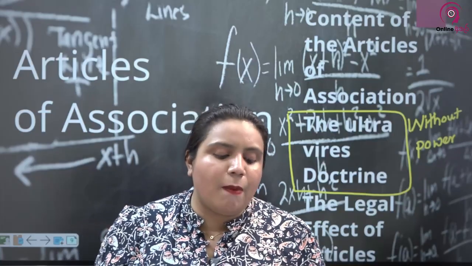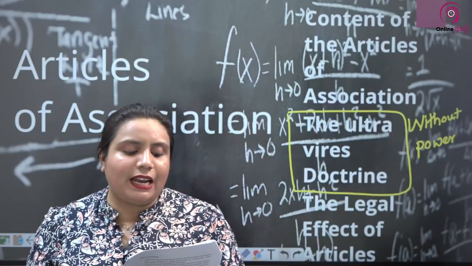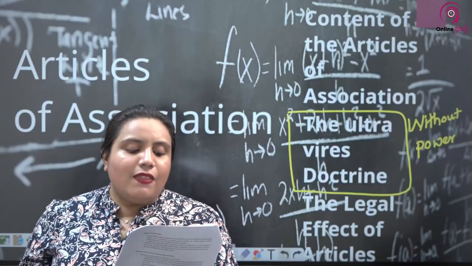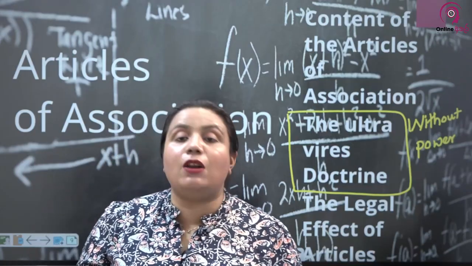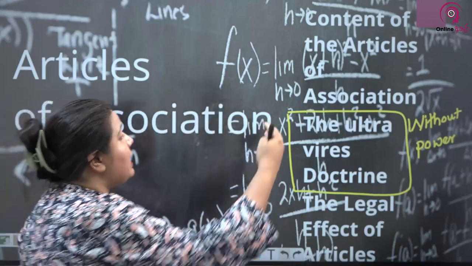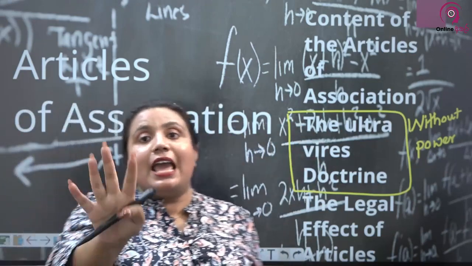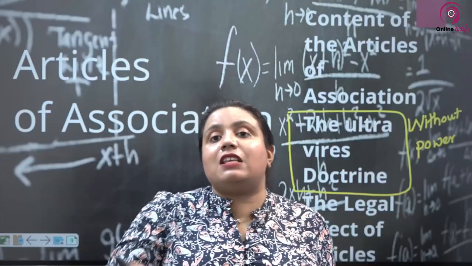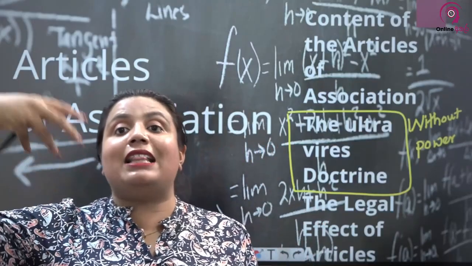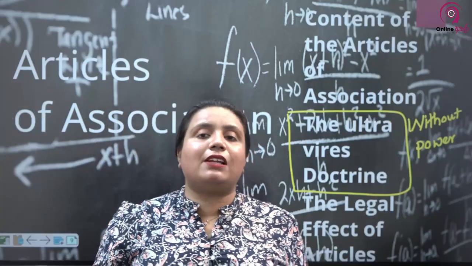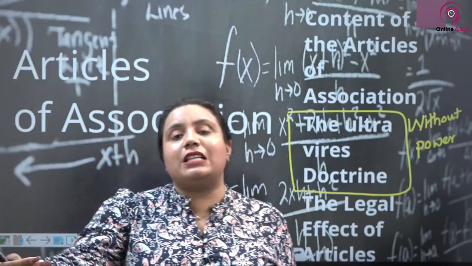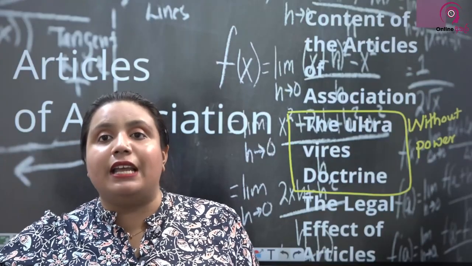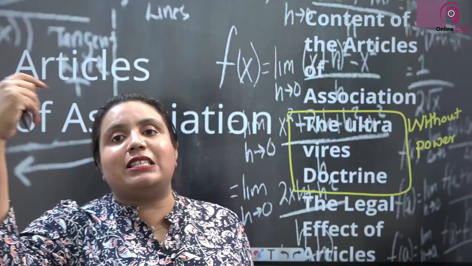The position was detrimental to the investors, because if any contract entered into by the company was found to be outside its scope of objectives, the innocent parties had no remedy under the law. The detrimental effect of the ultra vires doctrine was that investors did not want to invest in the company. Why? It was too risky. In case the directors took the investment for something that they did not have the power to do, investors lost all their money, because the action was considered to be ultra vires or without power, therefore void. So investors were afraid to invest in the company.